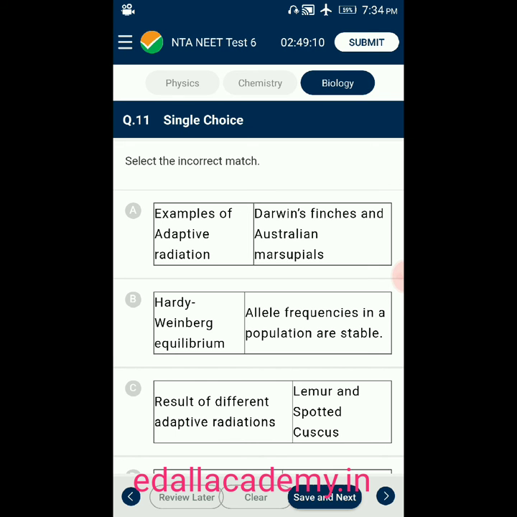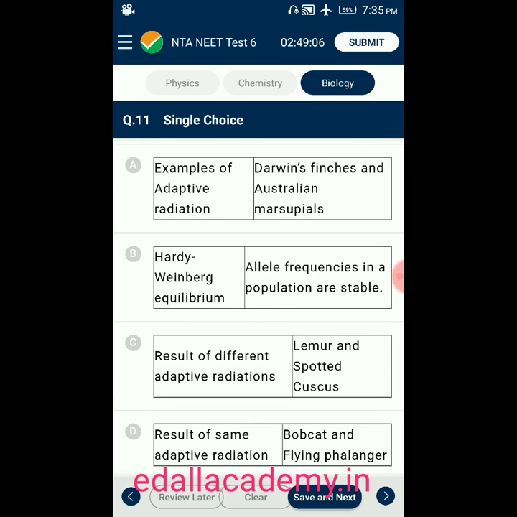Question number 11. Select the incorrect match. Here four matches are given. From that we have to find out the incorrect match. Option A, examples of adaptive radiation, Darwin's finches and Australian marsupials. Option B, Hardy-Weinberg equilibrium, allele frequencies in a population are stable. Option C, result of different adaptive radiations, example, lemur and spotted cuscus.